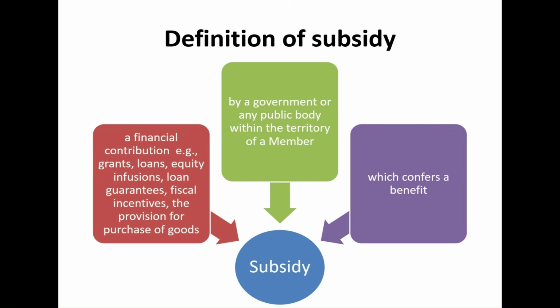According to the agreement, a subsidy exists when there is a financial contribution in the form of grants, loans, equity infusions, loan guarantees, fiscal incentives, or the provision of purchase of goods by a government or any public body within the territory of a member, which confers a benefit. So all these three elements combine to form definition of a subsidy.